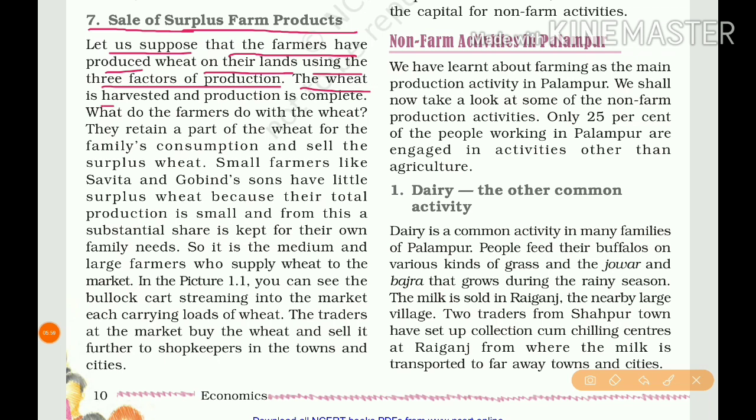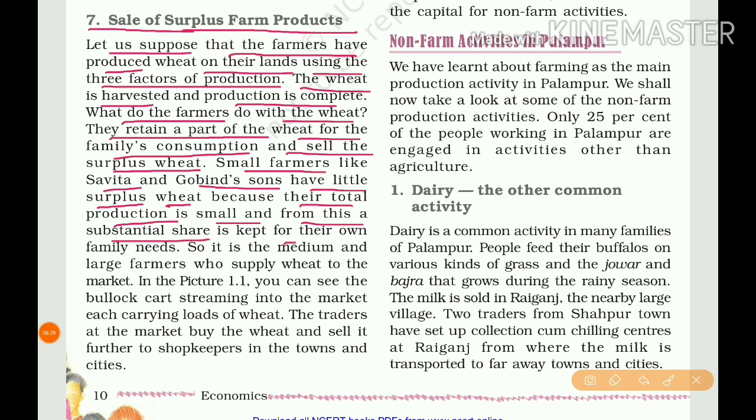The wheat is harvested and production is complete. What do the farmers do with the wheat? They retain a part of the wheat for the family's consumption and sell the surplus wheat. Small farmers like Savita and Gobind's sons have little surplus wheat because their total production is small, and a substantial share of it is kept for their own family needs. So it is the medium and large farmers who supply wheat to the market.